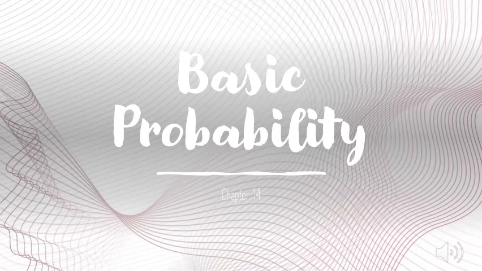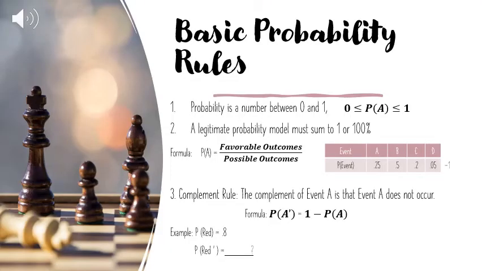Chapter 14 is going to cover basic probability and probability rules. The first rule of probability is that it has to be a number between 0 and 1. So that formula just looks like probability of A has to be greater than or equal to 0, but less than or equal to 1. The second rule is that a legitimate probability model must sum to 1 or 100%. And then the formula for probability is going to be favorable outcomes divided by possible outcomes.